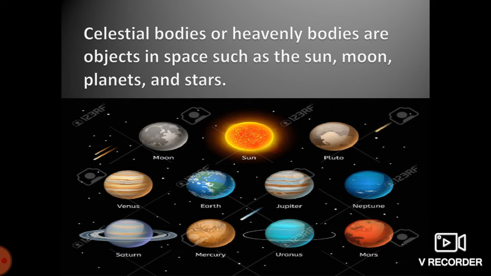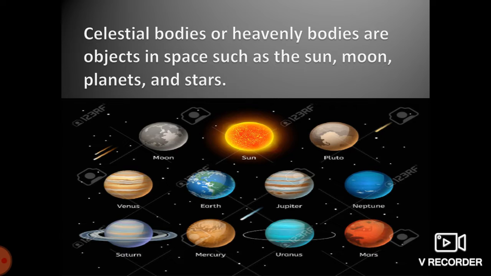Do you know how many stars are in our solar system? Students, how many planets are there in our solar system? Students, there are 8 planets in our solar system. They are Mercury, Venus, Earth, Mars, Jupiter, Saturn, Uranus and Neptune.